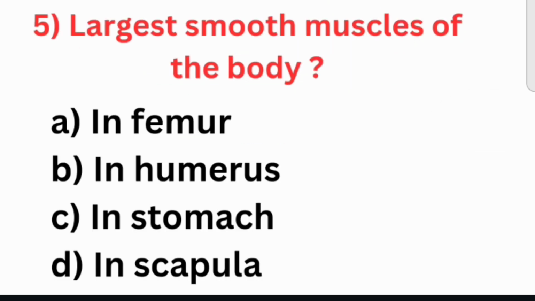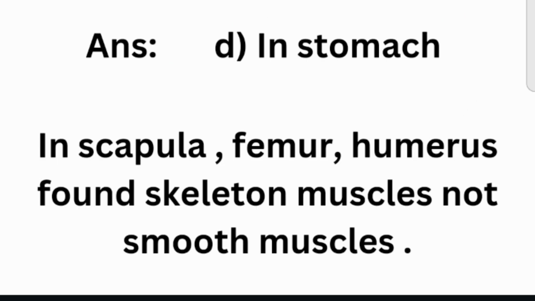Next question is, largest smooth muscles of the body. Option A, femur, option B, humerus, option C, stomach, option D, scapula. The right answer is option C, stomach. In scapula, femur, humerus, skeletal muscles are found, not smooth muscles. Smooth muscles are present in stomach only.